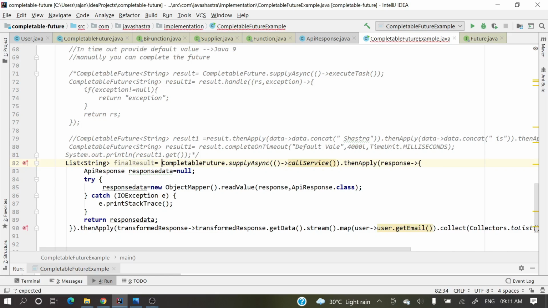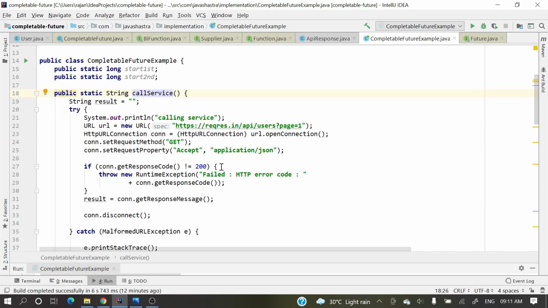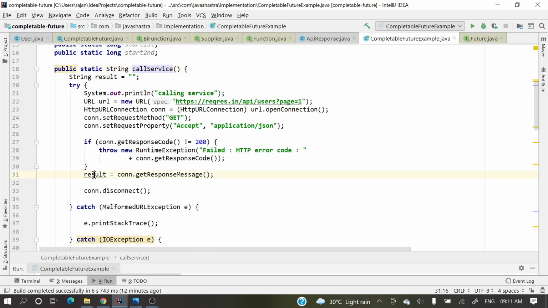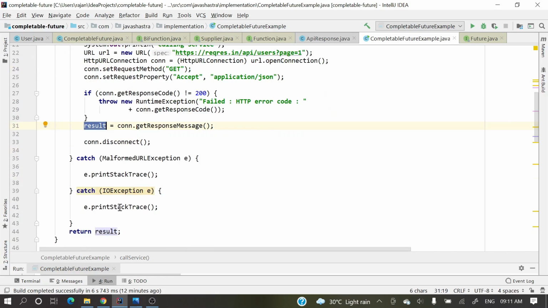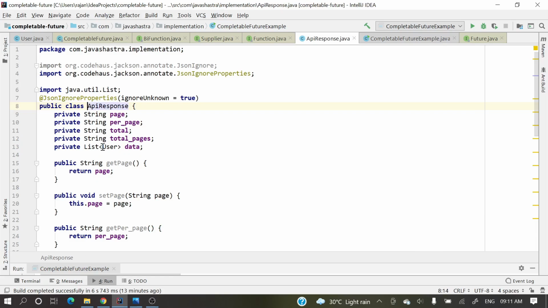So what exactly are we doing here? First we are calling this service, getting the result as a string, and returning that string. After getting that string, we apply a transformation, converting this string into one Java object, this API response. In API response we are binding the data, the list of users.